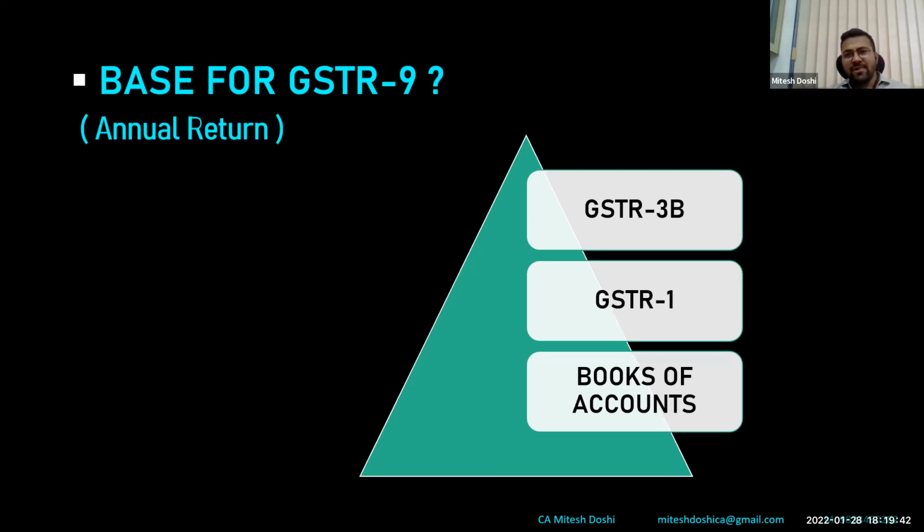After completing 3 years of audit, what is actually the position in your mind, while filing the outward supplies part in GSTR 9 and 9C: whether 3B is to be taken, whether supplies disclosed in GSTR 1 is to be taken, or whether supplies as per books of account is to be considered. So I would request everyone to make it interactive so that I get to know whether people are understanding what I'm trying to explain.